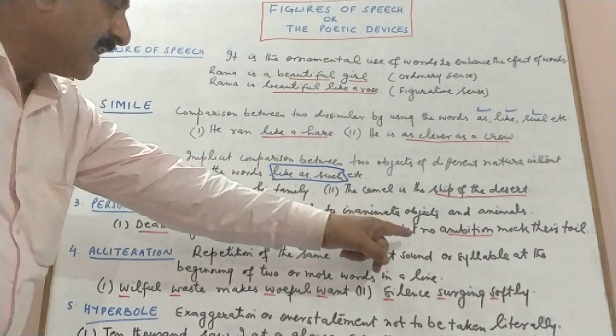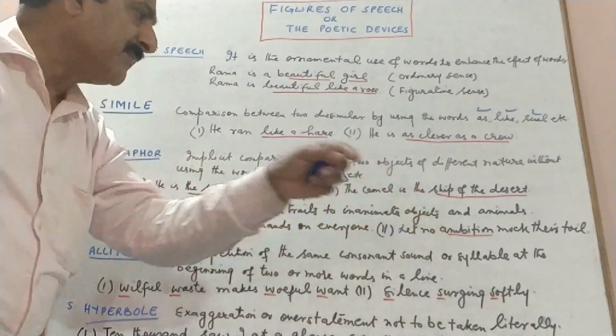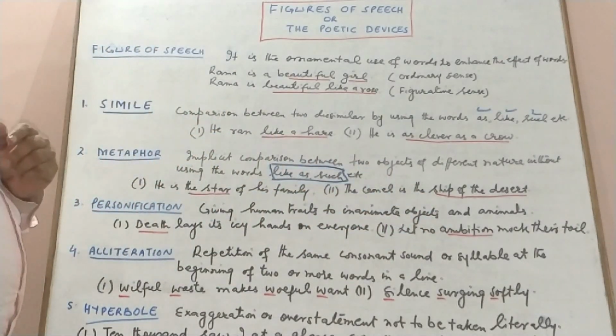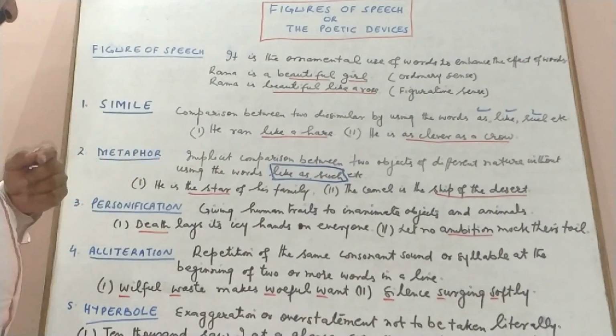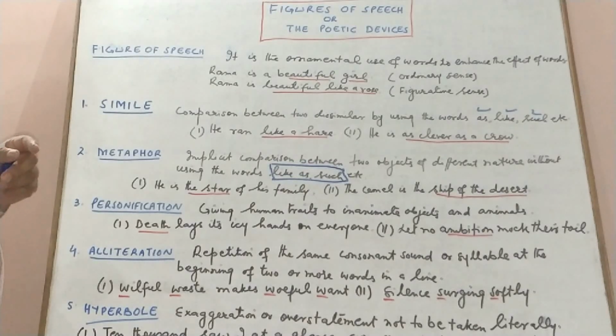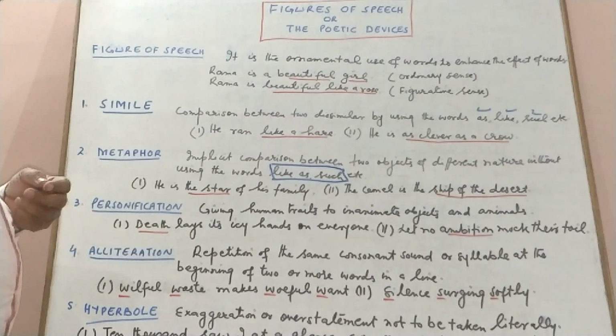Then we have let no ambition mock their toil. Ambition is an abstract noun, but we are using it as if it were a human being. So it is known as personification. The next one is alliteration. Alliteration is a repetition of the same consonant, sound or syllable at the beginning of two or more words in a line. It is generally used in poetry.